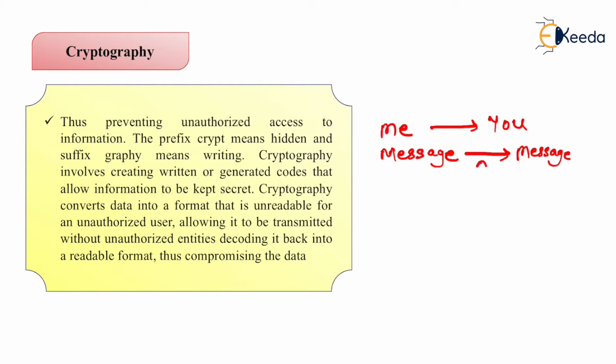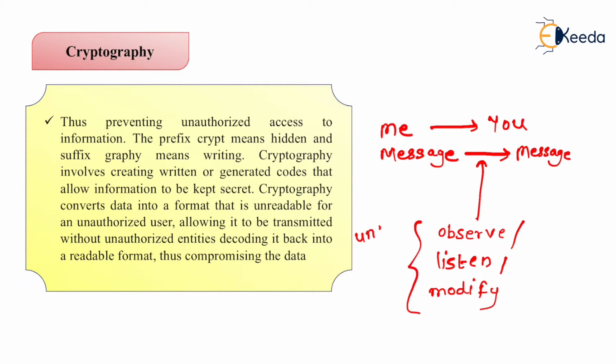But somebody else will try to observe it. Somebody else may try to listen to it or may try to modify it. So this is nothing but the unauthorized user.